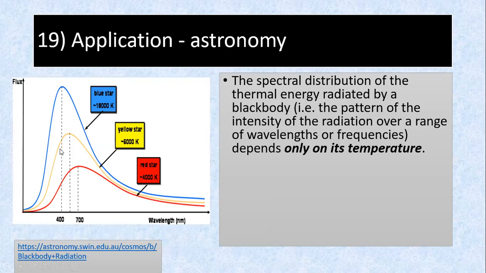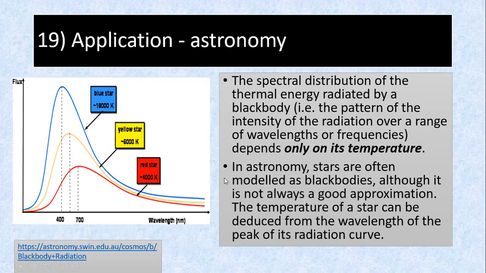That graph basically tells you different wavelengths depend on the temperature. In astronomy, stars are often modeled as black bodies. That means we consider a star as a black body, although it is not always a good approximation. The temperature of a star can be deduced from the wavelength of the peak of the radiation curve.